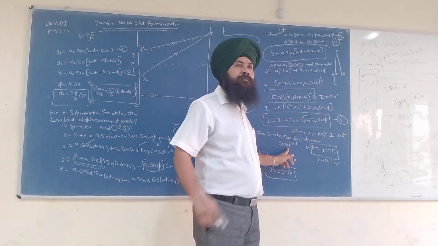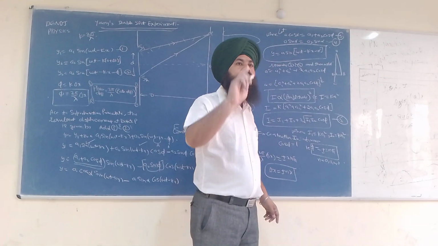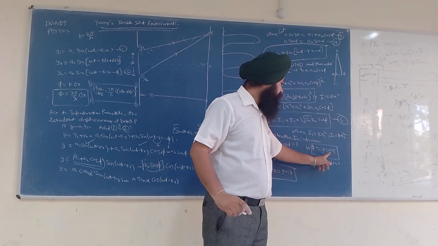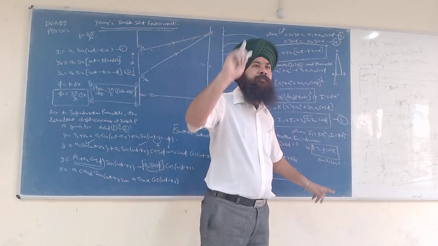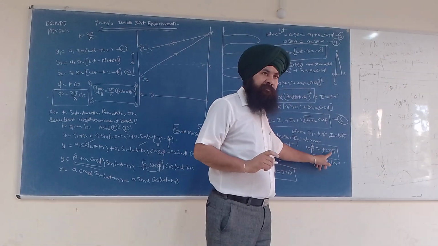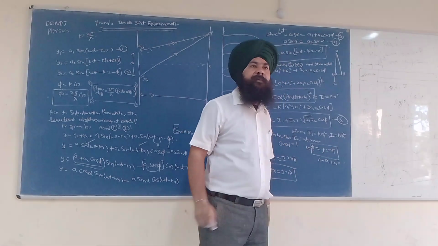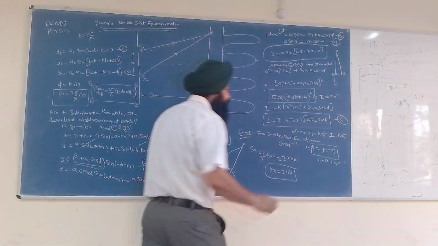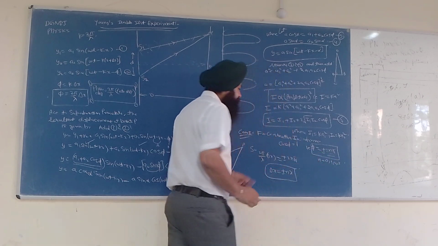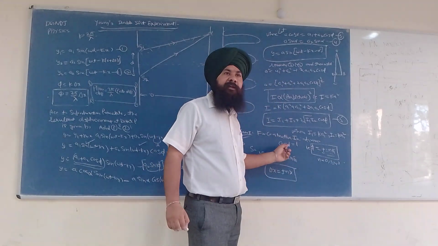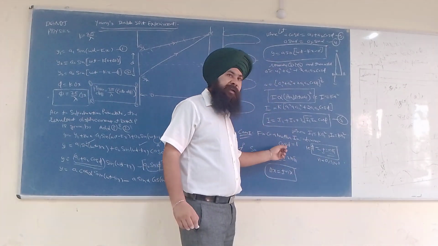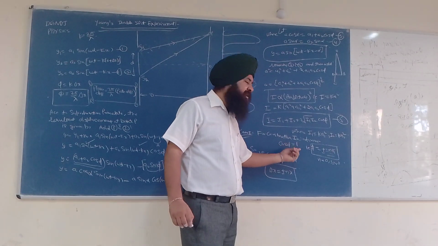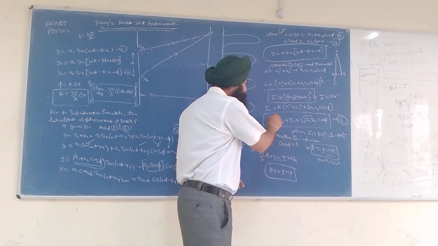Cos 0 is 1. Cos 2 pi is 1. Cos 4 pi is 1. Cos 6 pi is 1. It means for all these values, phi is equal to plus minus 2n pi, cos phi will be 1. Okay. You understand this point? Why have I taken this equal to 1? Because I want a maximum intensity.